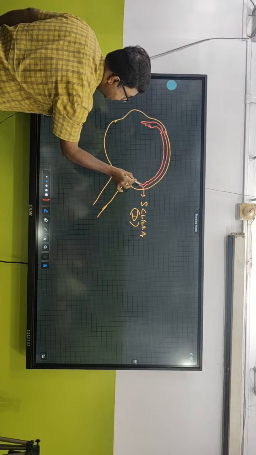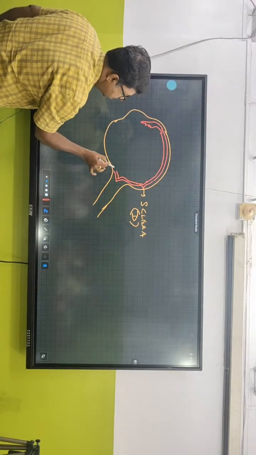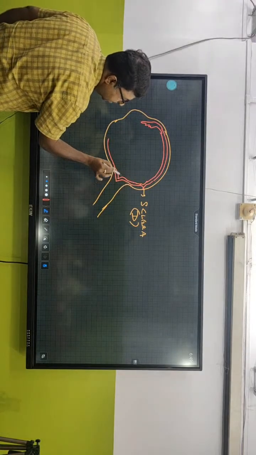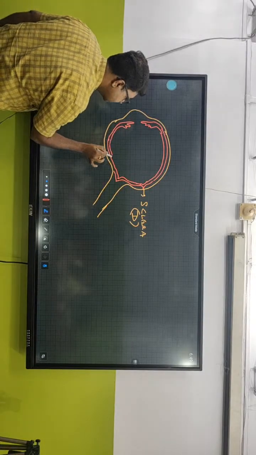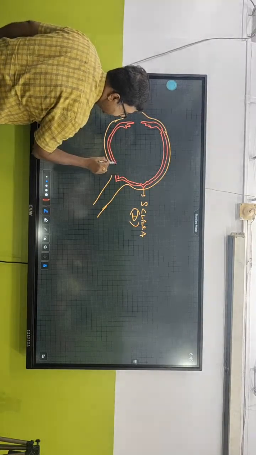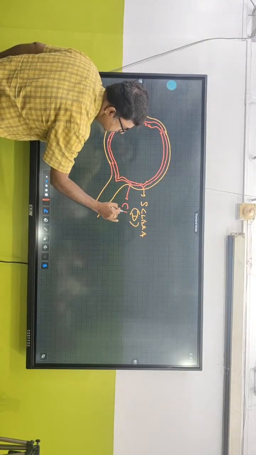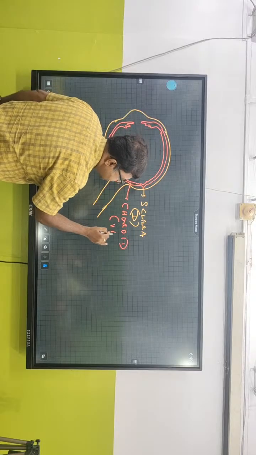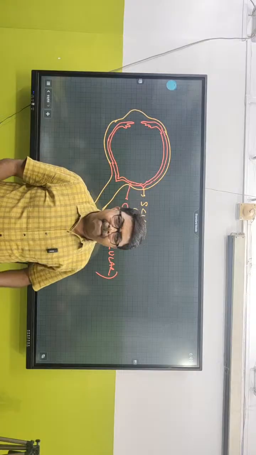Who will tell me why I have made this kind of drawing? To show blood vessels? No. Why have I shown this one, and why this one? There's a reason behind it. This is the choroid layer, the second layer, and they are vascular. What is the meaning of the term vascular? Vascular means they have blood vessels.